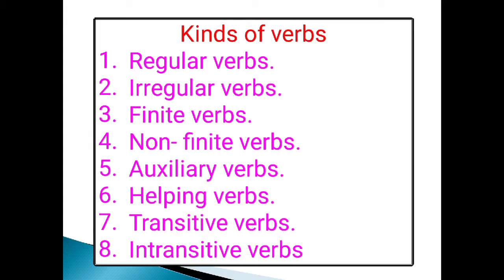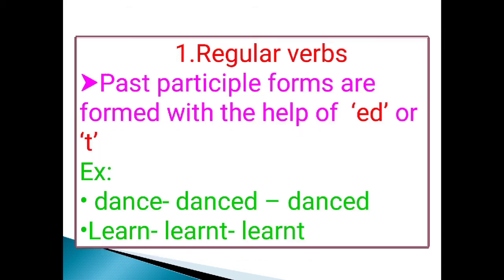Kinds of verbs. There are 8 kinds of verbs. They are regular verbs, irregular verbs, finite verbs, non-finite verbs, auxiliary verbs, helping verbs, transitive verbs, intransitive verbs. In this class, we are going to know about these 8 kinds of verbs.